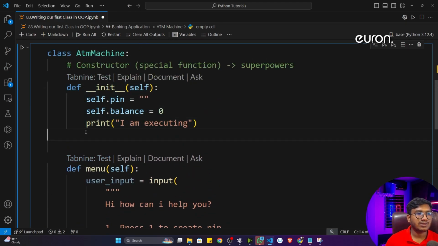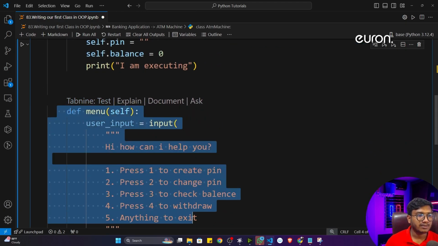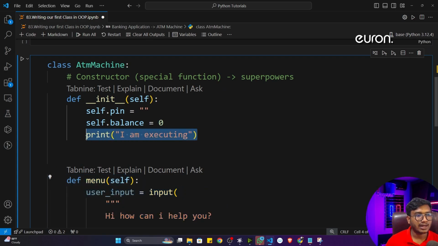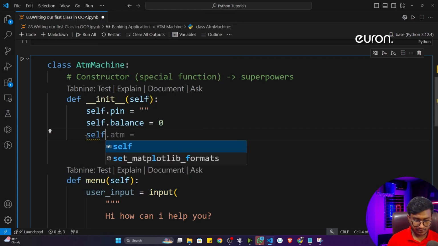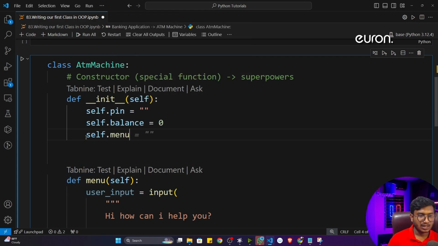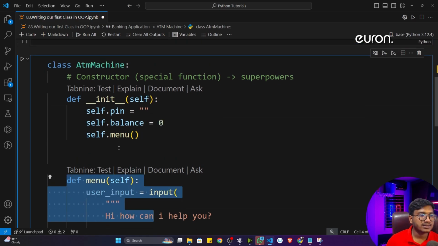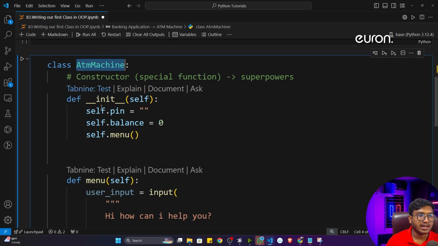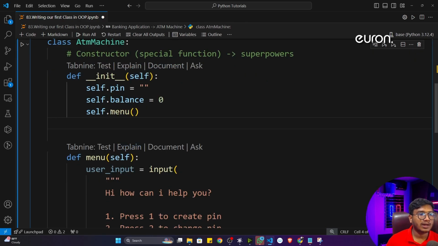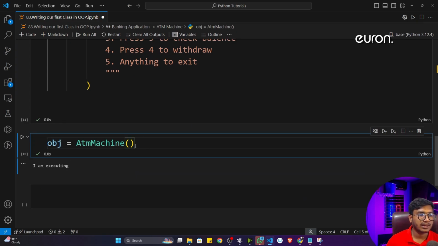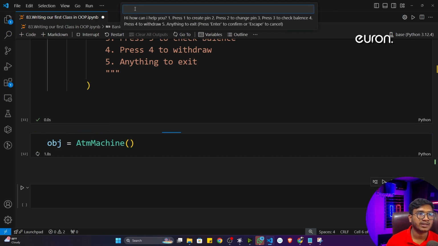Now I can use this smart approach and call this particular method. So what I can do is just write self.menu. That means I want to execute this method, and this method is present in which class? It is present in the self class, that means the ATM class. That's why I'm writing self. Now I'm calling this method here. Now see, whenever I execute the program, that means whenever I'm initializing the object, it will automatically call that menu function. See, if I'm executing now, it is asking for the input.